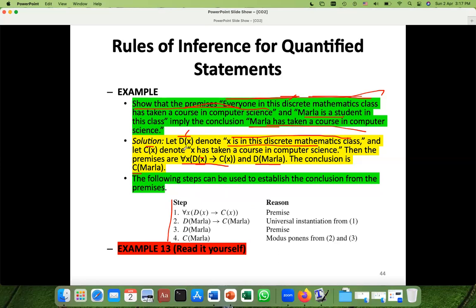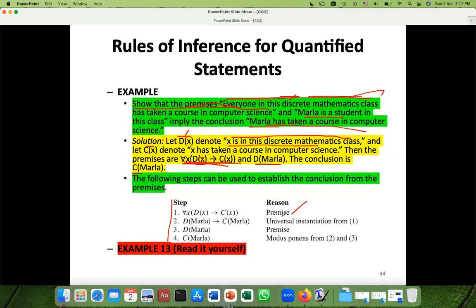Now you can conclude like that. This is your first premise: for every x, D of x implies C of x, the first compound proposition of your argument.